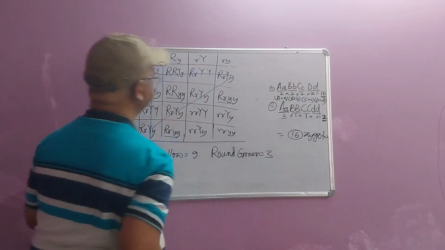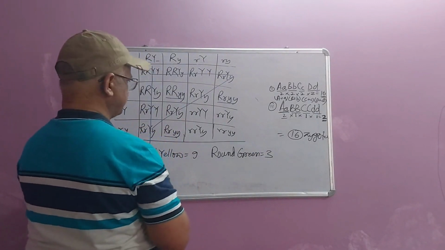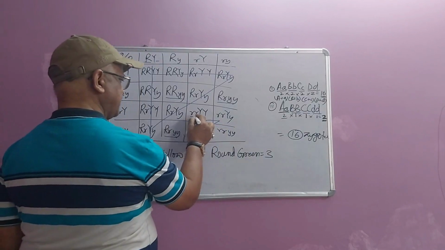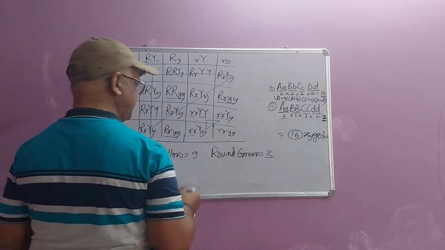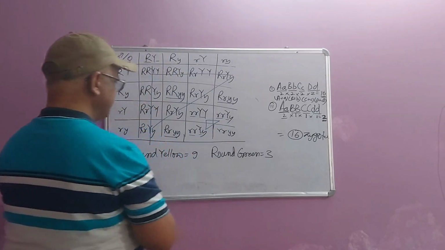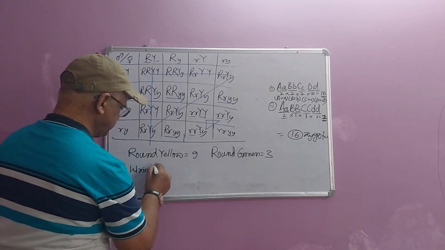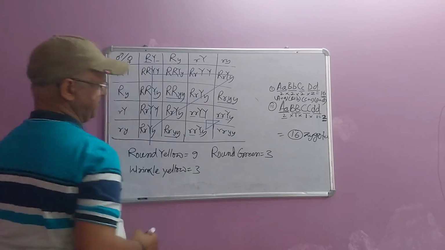they are 3. Now talk about these 3 units. Small r, capital Y; small r, capital Y; small r, capital Y. It means wrinkled yellow. How many are there? It is 3.